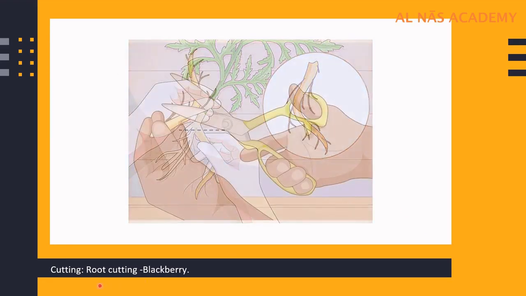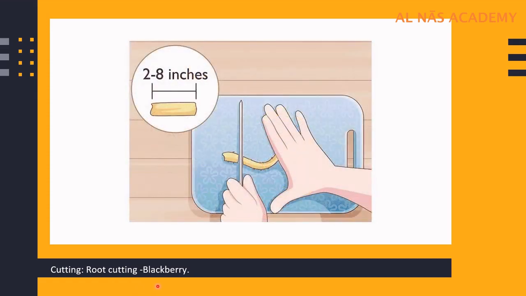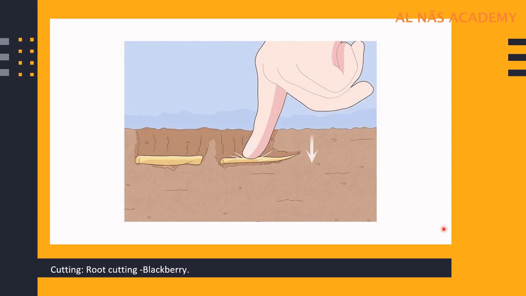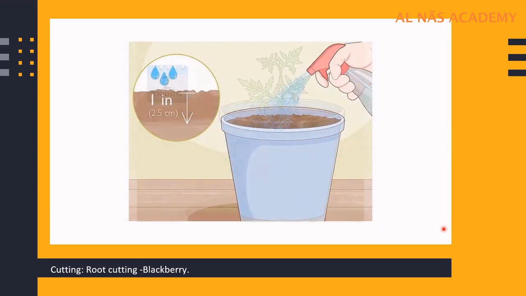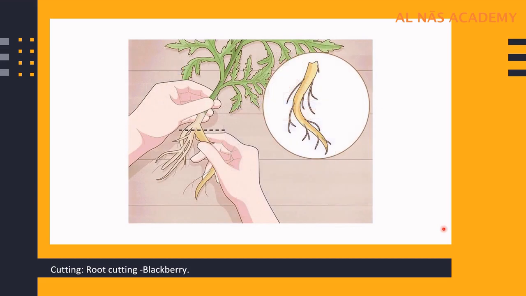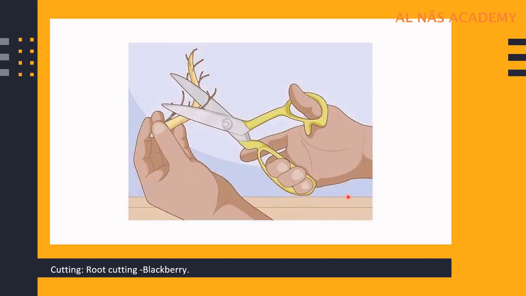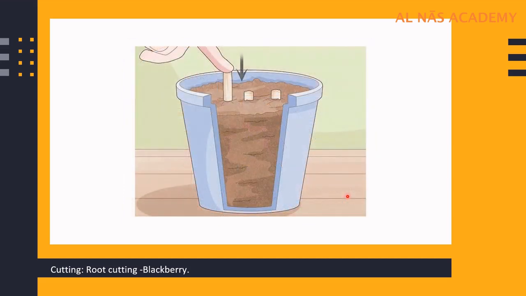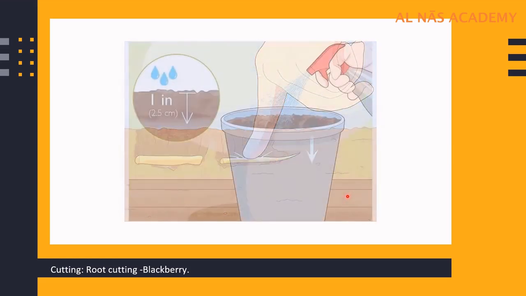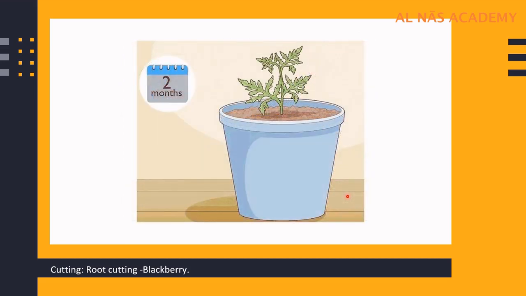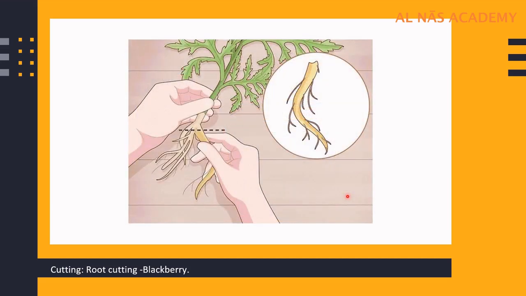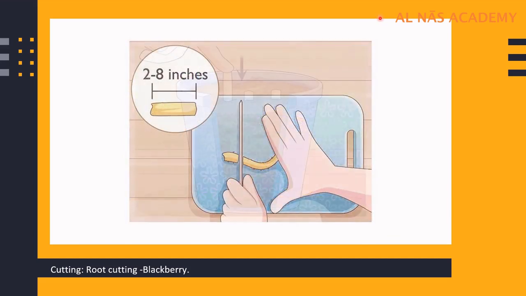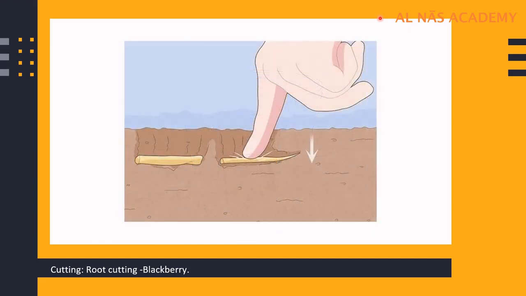Next we are going to study is root cutting method. Example is blackberry. When we are taking an example of blackberry, we have to take the cutting at the time when the plant is dormant, means not very active. Then we have to remove it from the parent plant, and we have to ensure that we are not disrupting the root system of the main plant. Otherwise that main parent plant may die if we disturb the root system.